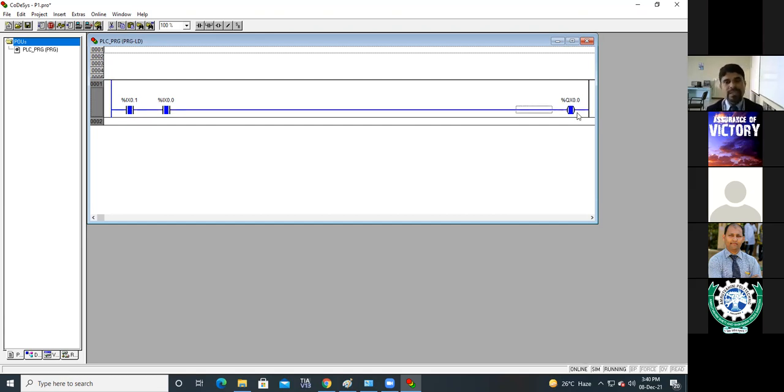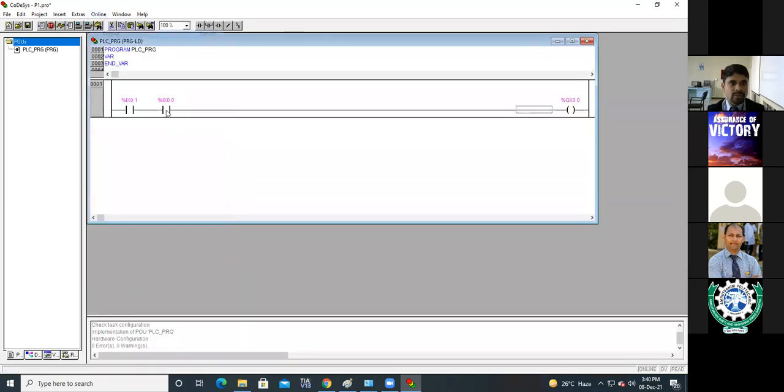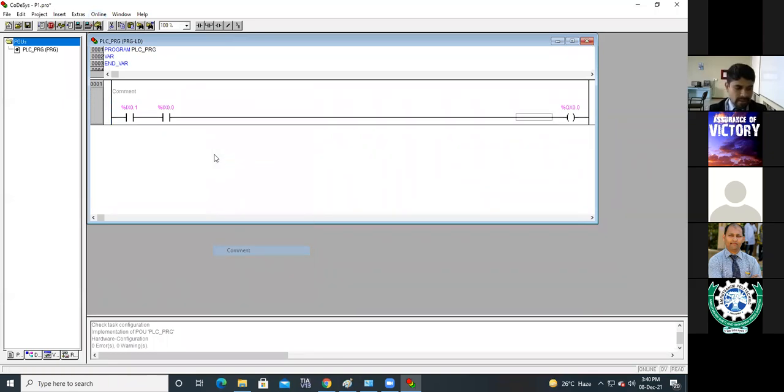Now if this is the condition, then you have to put all the instructions in series combination. After that, one coil. This is AND logic. Now here we can put comments also. Right click, comment, and here you can write AND logic. So this is the AND logic.